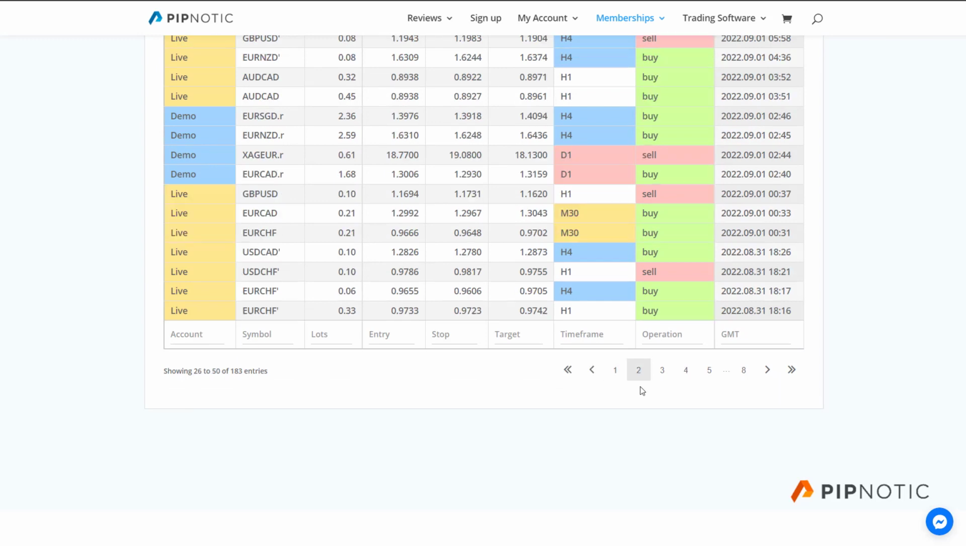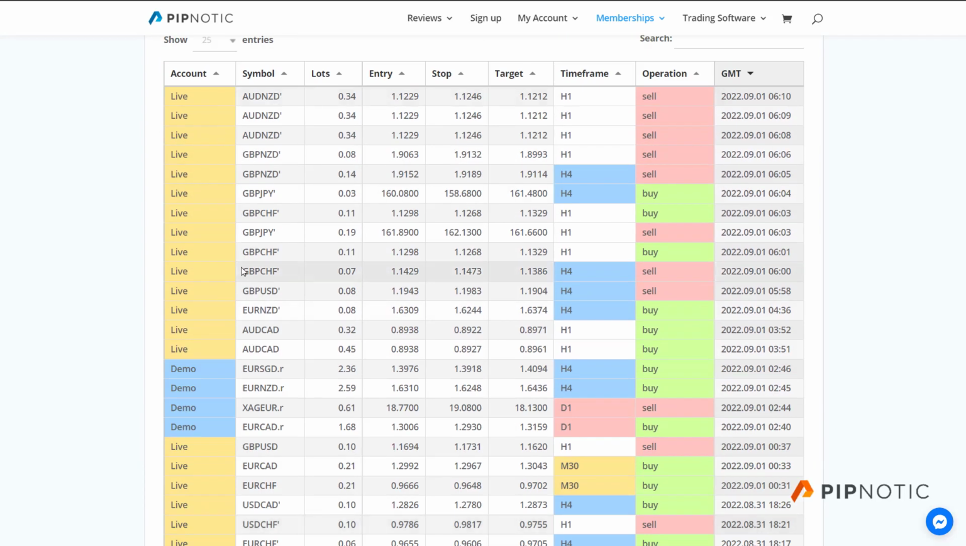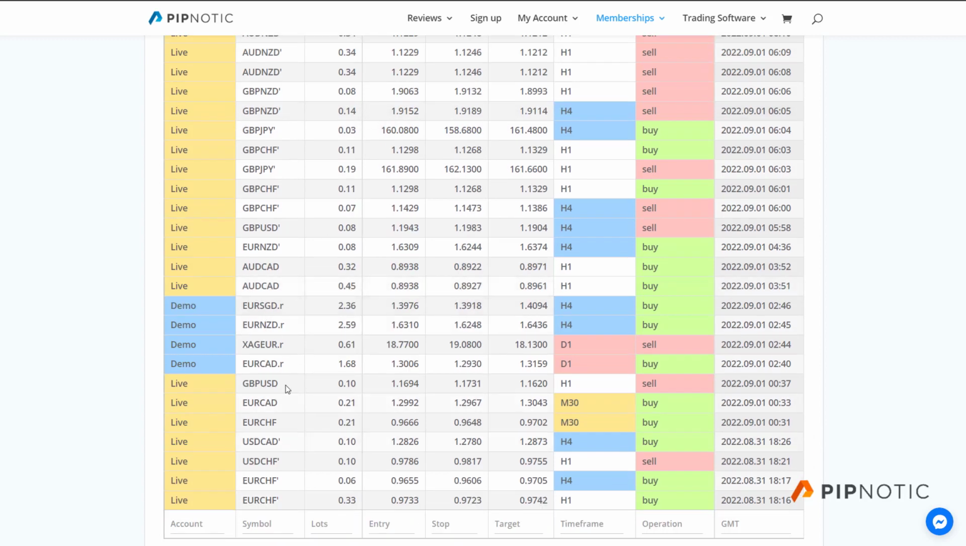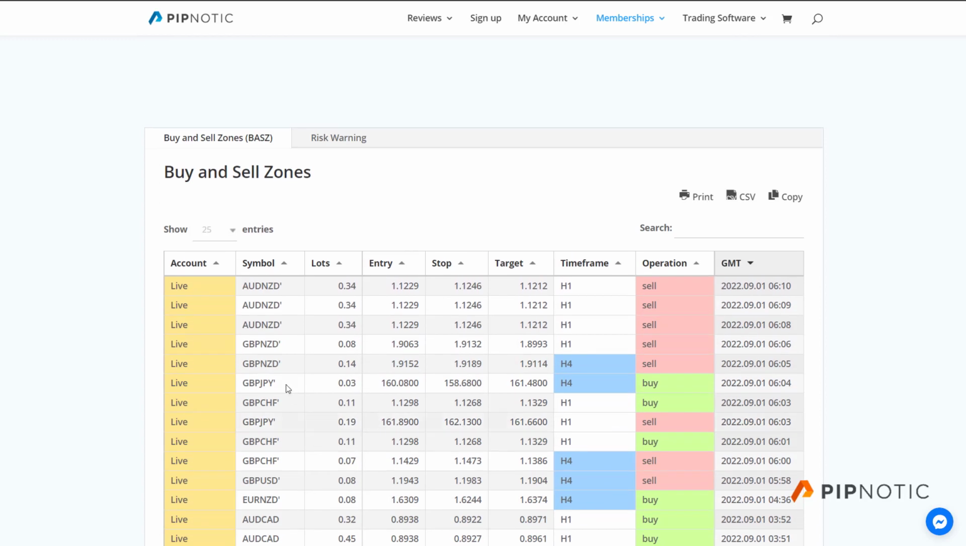Okay, so if we just move down here, you can see that we have lots of live trades from the beginning of the month, and these may or may not have been filled. We don't know. Okay, and so you'll also see a slight difference in the symbol. I mean, this one here has an apostrophe at the end of it. This one here has a dot R. So this is because the different brokers have different names for these assets, and so some will add characters and some will not. Okay, and so just keep this in mind.